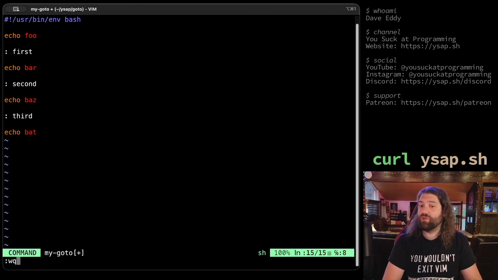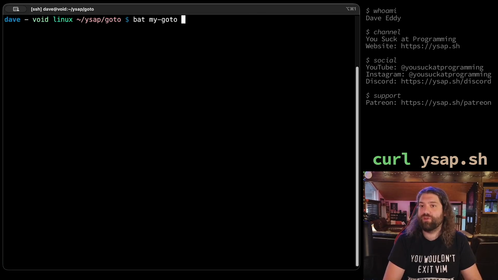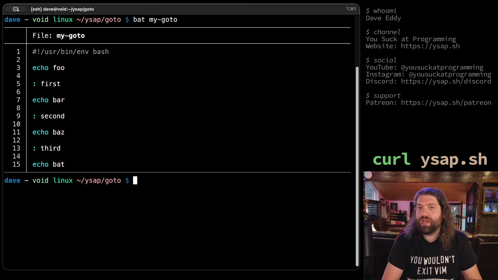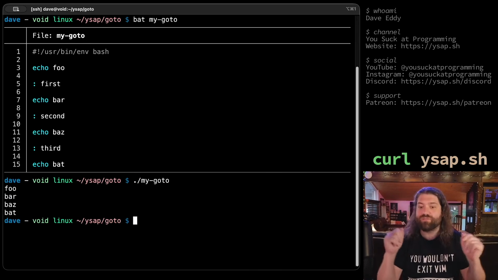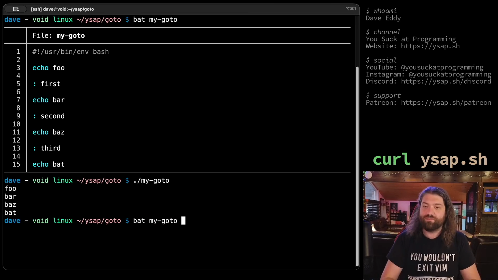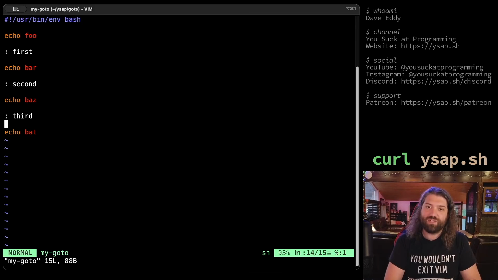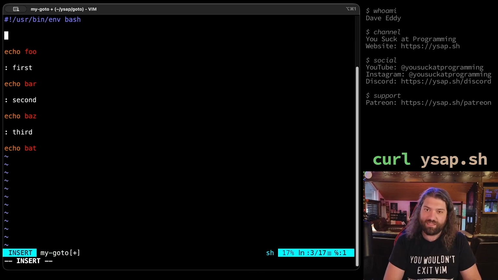and bat. Now those colon commands won't do anything, so don't worry. They have no effect. They'll run, but nothing actually gets done with that. It's just a successful command. So if we run my GOTO, we just get foo, bar, baz, bat separated by new lines. There we go. That's what we expect. Now here's the trick I want to exploit. I've showed this before in previous videos. I don't even know if this is going to work, but I think this is going to work.